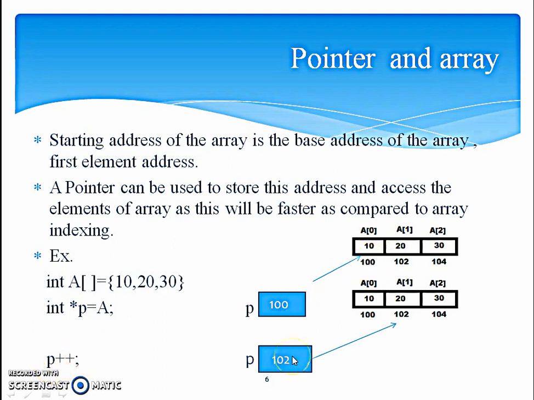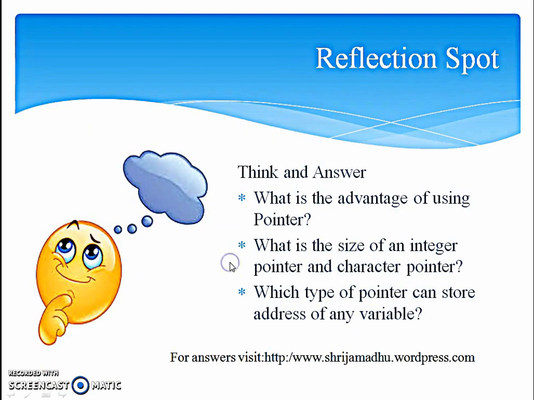As P is an integer pointer, an increment will be of 2. Same way, if the pointer variable is a float pointer, one increment will result in pointing to a location increased by 4. That is, from 102 it will directly go to 104. So that's how a pointer works with array.